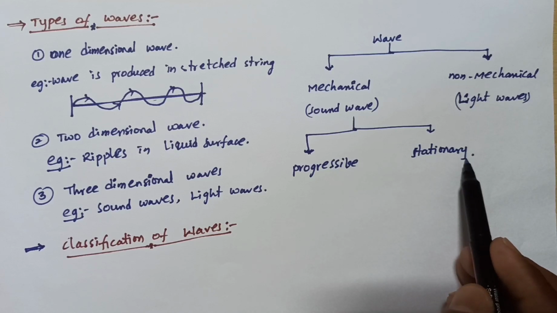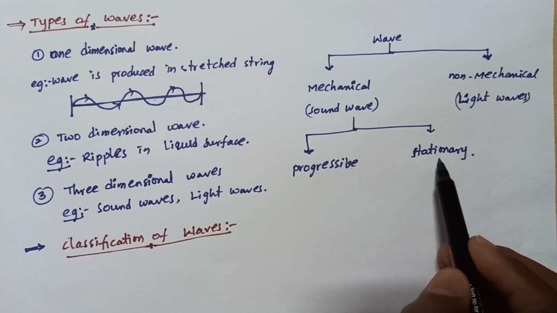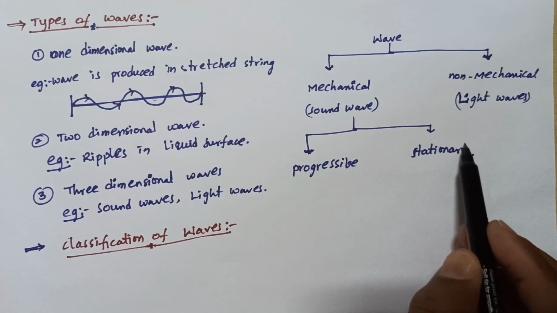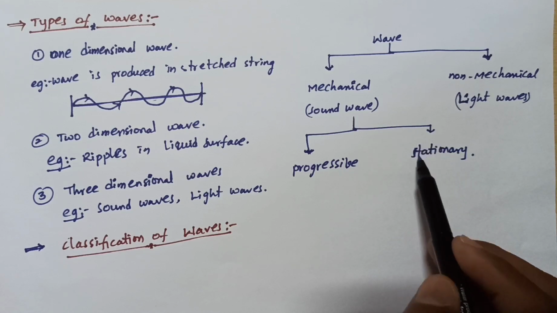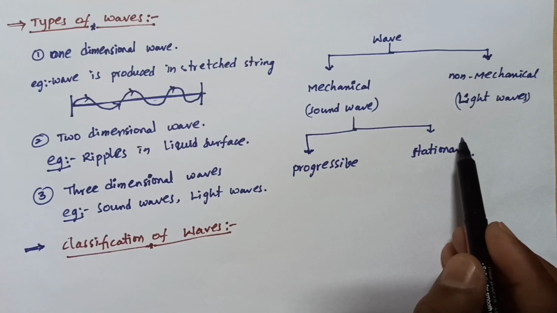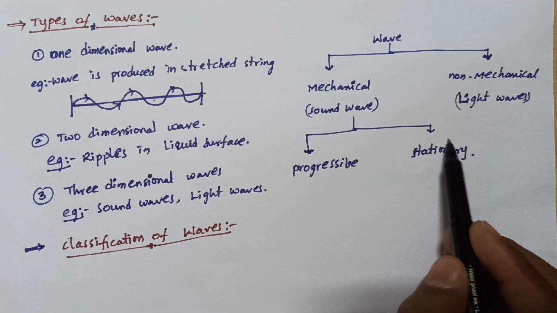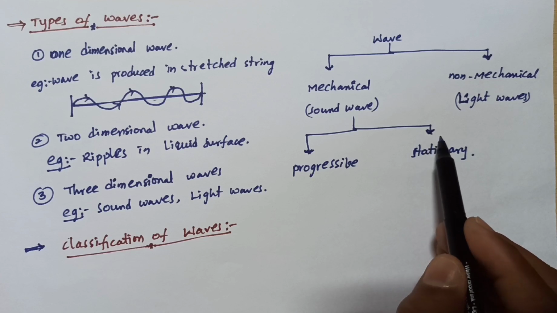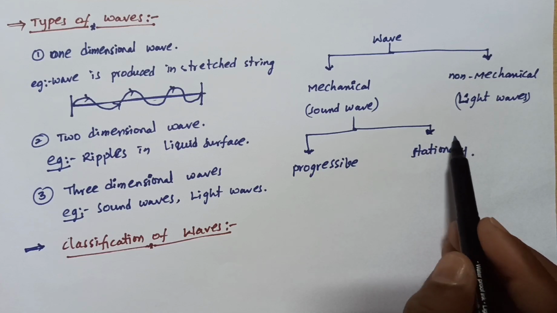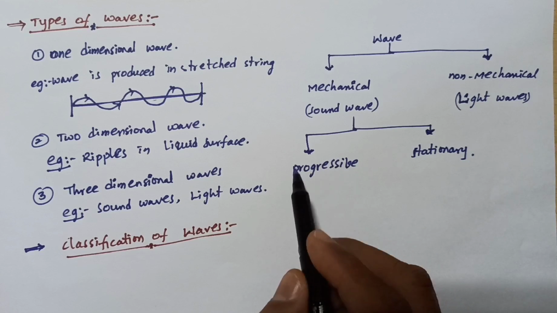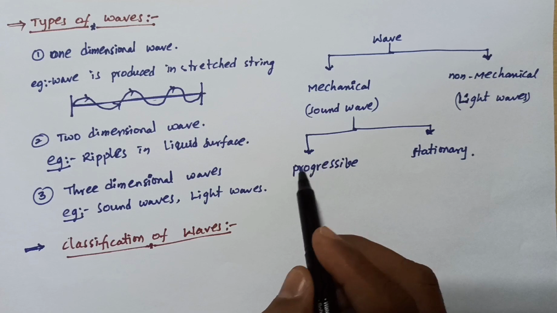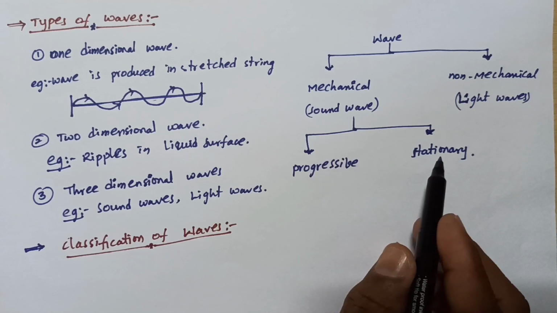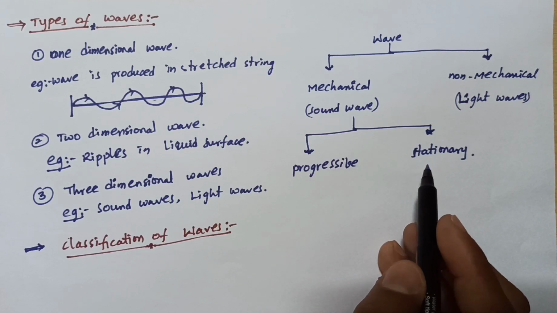And a stationary wave is when the progressive wave and the reflected wave overlap each other. It is called a stationary wave. We will discuss stationary waves, what standing waves are, in the next topic. This is according to the direction of propagation, divided into two types: progressive waves and stationary waves.